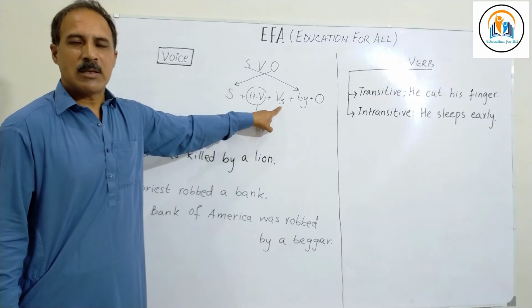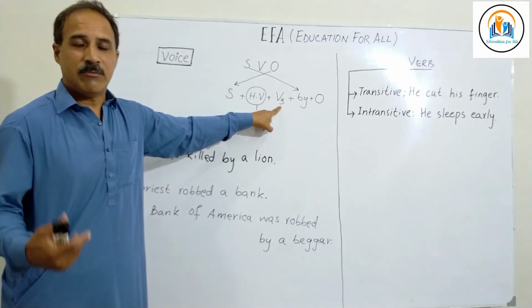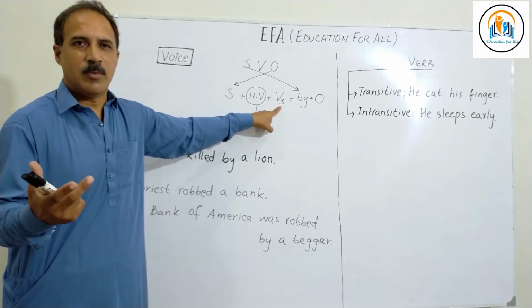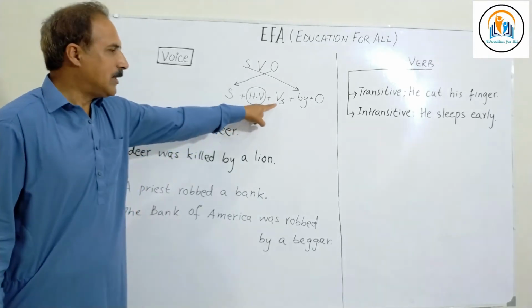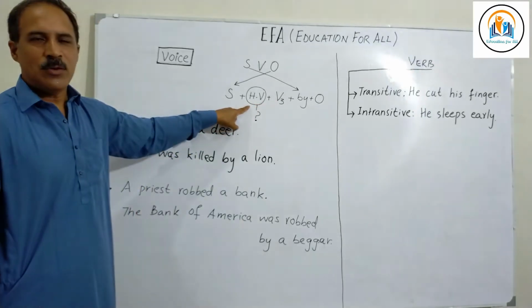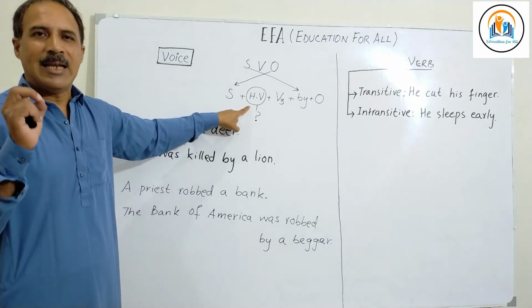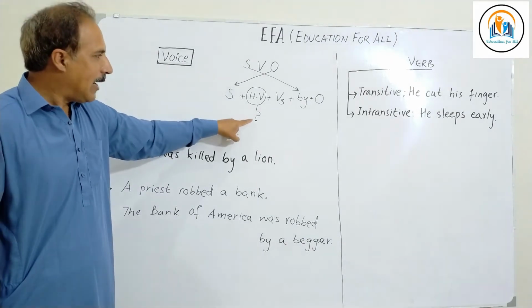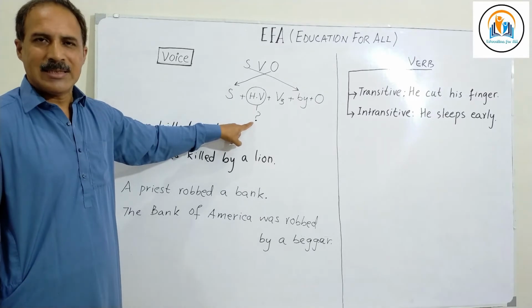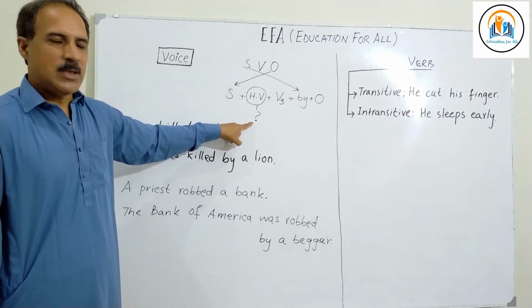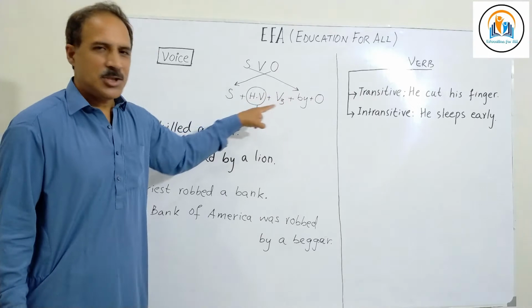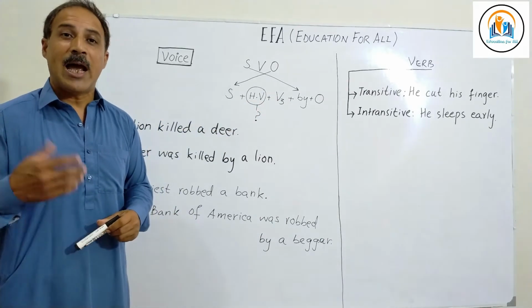V3 means the past participle form of the verb, commonly known as the third form of the verb. And before this V3, we have to add a helping verb. Now, I have put a question mark under this helping verb. It means that all the other changes are by default. You have to change them.